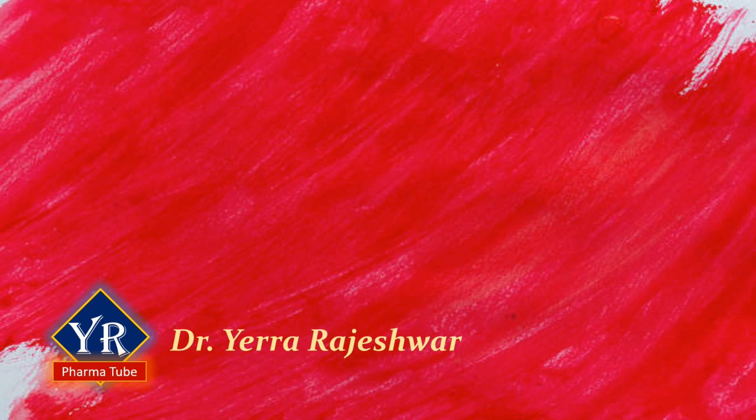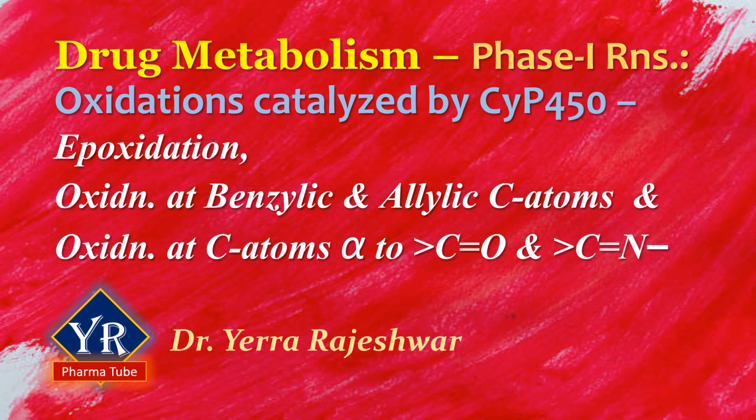In the previous video, we learnt the aromatic and aliphatic hydroxylation reactions. If you did not watch the video, hit the I button on top right of this video to watch it. In this lecture, we shall try to understand the other types of oxidation reactions such as epoxidation, oxidation of benzylic carbon atoms, oxidation at allylic carbon atoms, and oxidation at carbon atoms alpha to the carbonyl and imine groups.